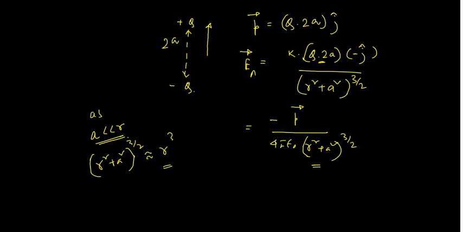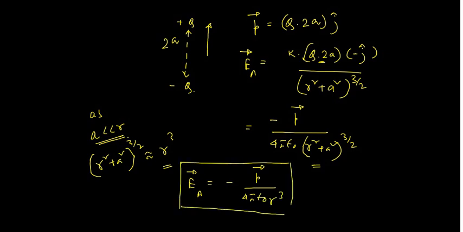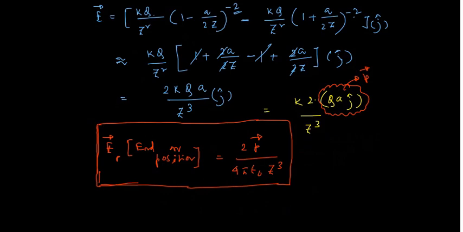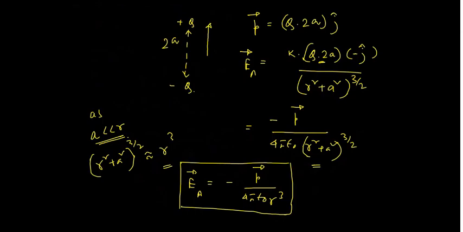So in this case, E vector at point A will be designated as minus P vector divided by 4 pi epsilon naught r cube. At the end-on position, it was coming as plus 2P vector divided by 4 pi epsilon naught r cube, with a plus sign. And in the case of the broadside-on position, this is coming to be minus P vector divided by 4 pi epsilon naught r cube. So these are the values to be remembered.